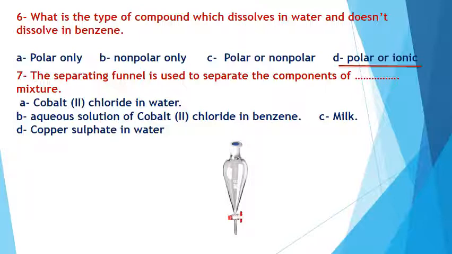Okay, so this is a suspension and I can separate it by separating funnel. For sure I can't separate milk by using a separating funnel, or separate copper sulfate in water, as copper sulfate dissolves in water. So this is a solution and I can't separate it by using separating funnel. Yes, the answer here will be letter B.